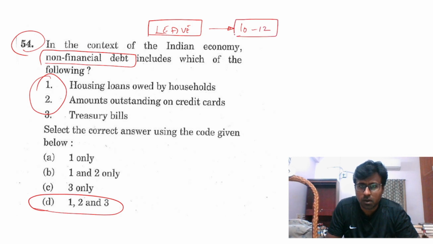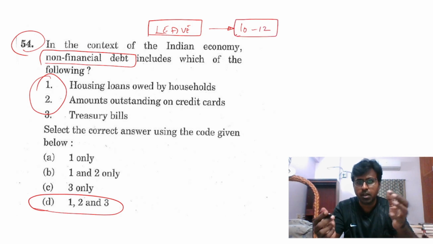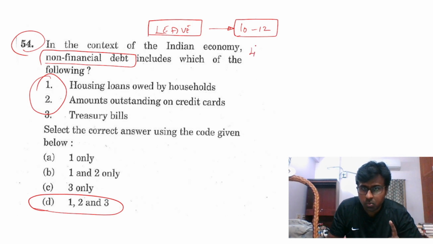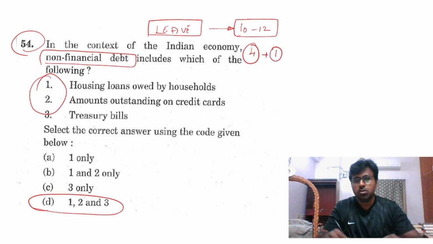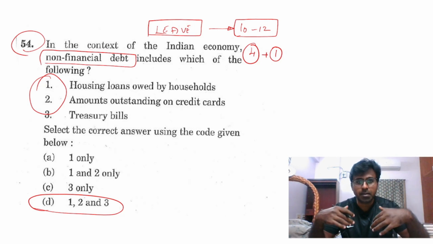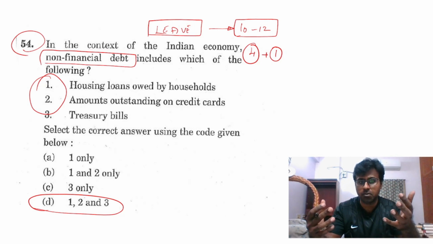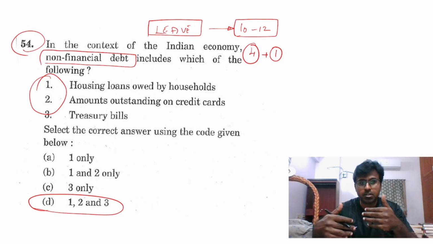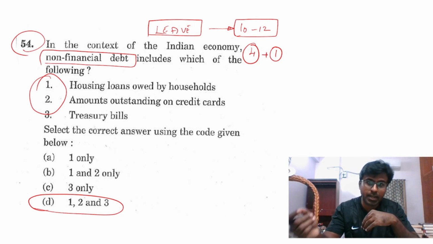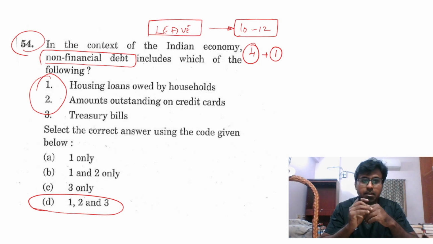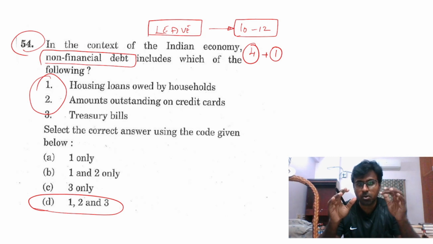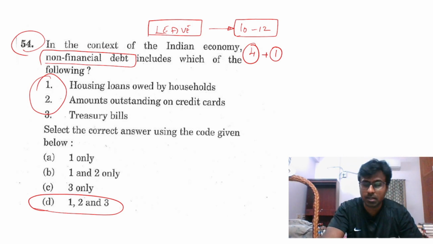Now I have told you already in the start of the video, I explained I will have the leverage of leaving 10 to 12 questions. In the previous two videos, I have left some 4 questions, and this also I will leave. So in the overall 100 questions, you should not attempt every question. If you attempt every question, it will have a chance of going negative, or the negatives increasing. So you should be very careful in assessing your strengths and weaknesses inside the examination hall.